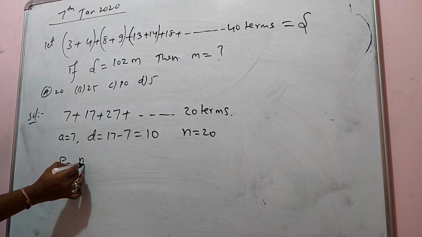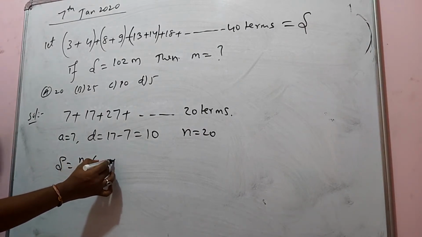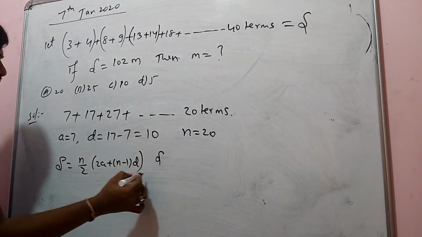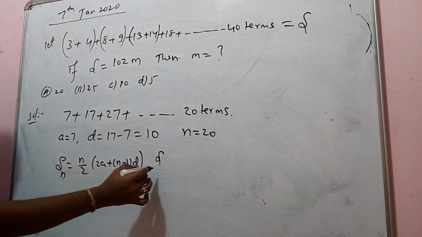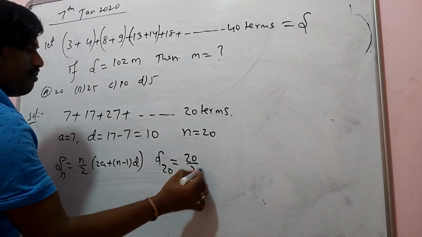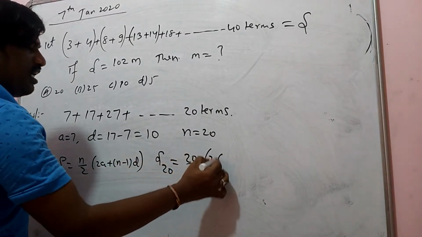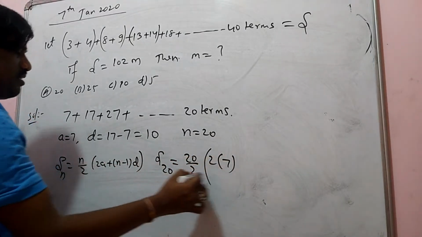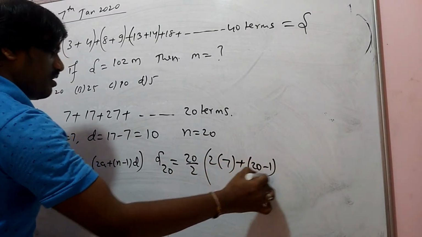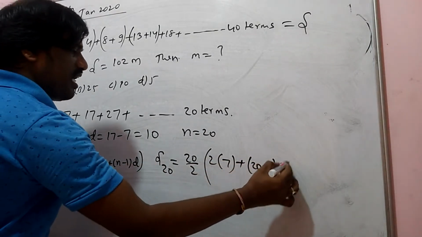Sum is equal to n by 2, 2a plus (n minus 1) into d. So S20, n means here 20. S20 is equal to 20 by 2, into 2 into a value 7 plus (n minus 1), 20 minus 1, into d which is 10.